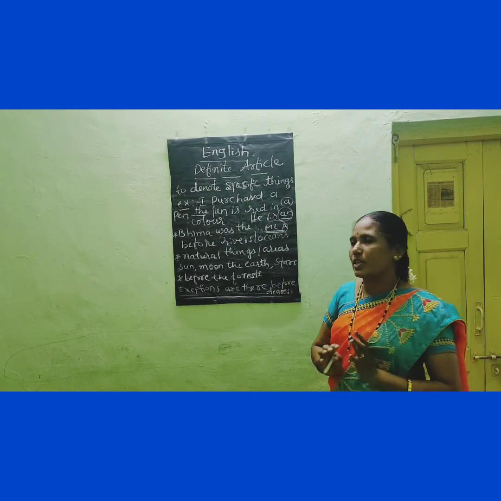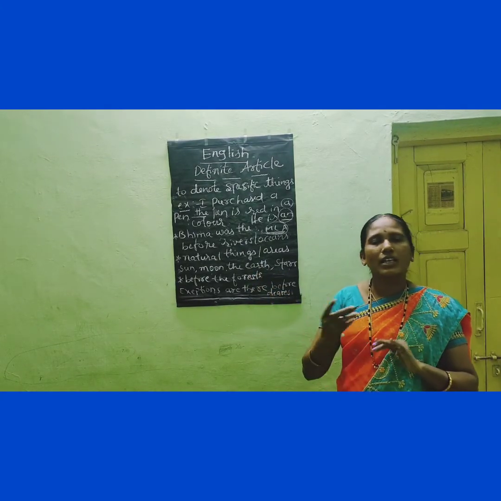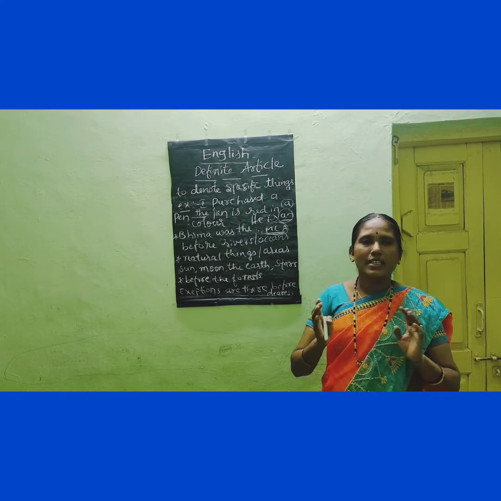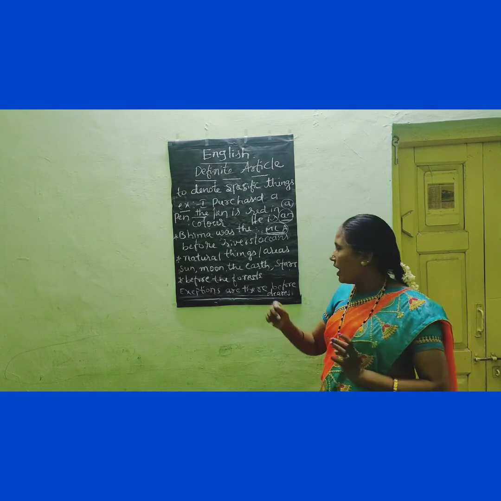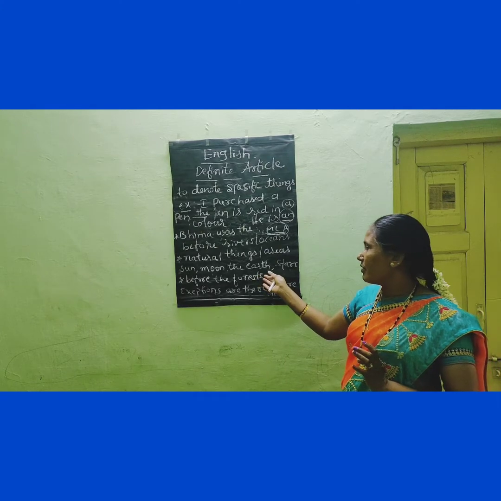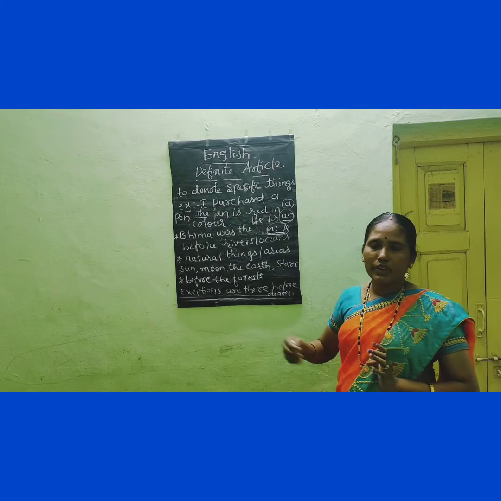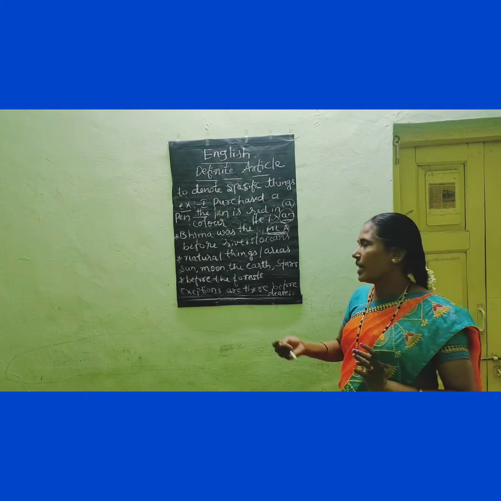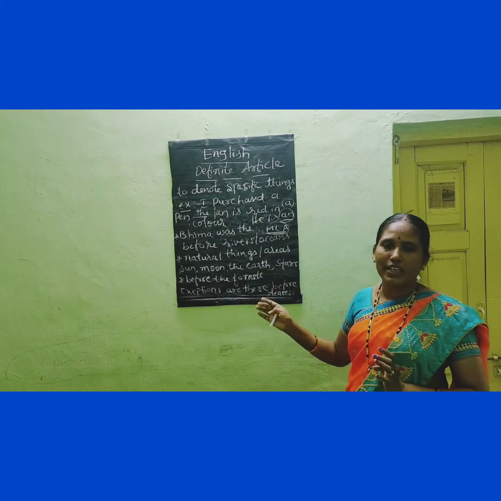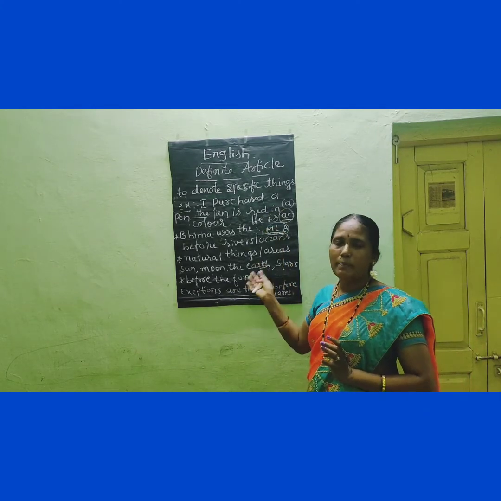Some exceptions are there in English. If the word is a degree, whether it starts with a consonant or a vowel sound, for example PhD, he is an MA in sociology, or he is an FRBS, and also before X-ray, we have to use the article an. It is the rule. But why do we have to use it like this? We do not have any answer, because it is the nature of the language. It is like that, so we have to study it like that. So this is about the articles.